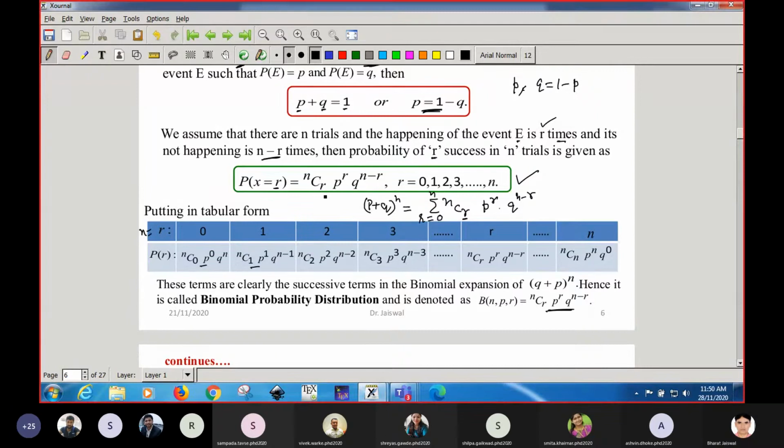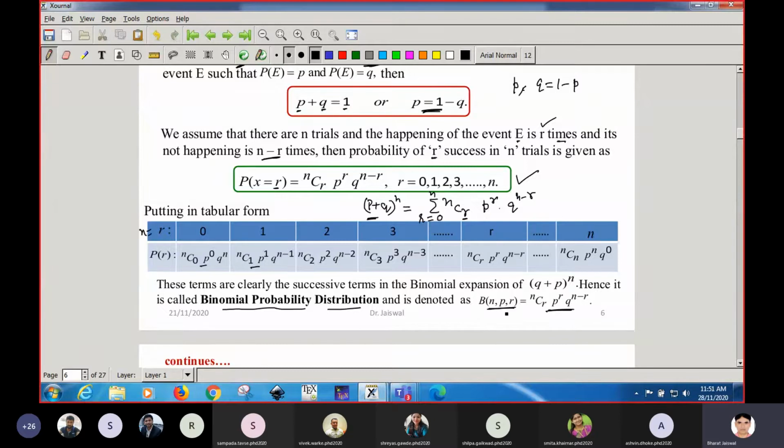Getting it, students? Yes, sir. This is the binomial expansion. That is why it is named binomial distribution, because every term matches a term of the expansion of the binomial expression (p plus q) to the power n. These are successive terms in the binomial expansion. That is why it is called the binomial probability distribution, and it is denoted by this, where B stands for binomial.